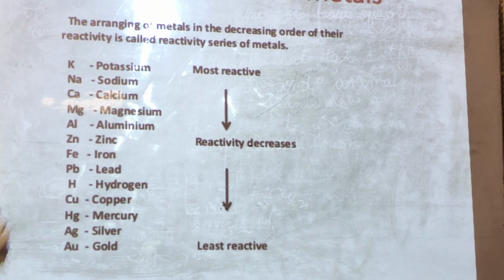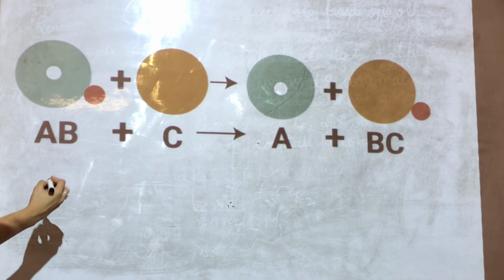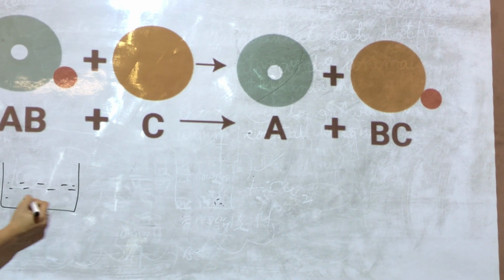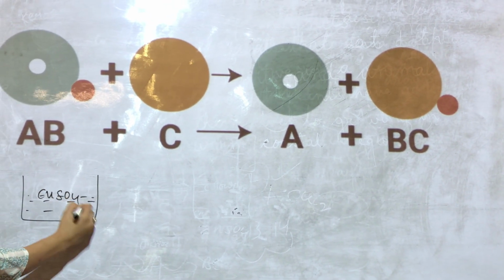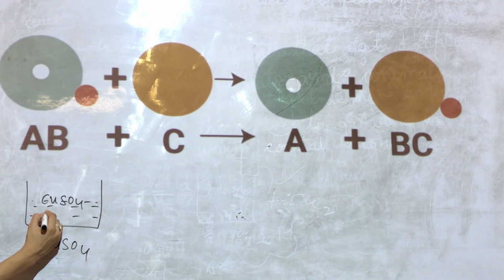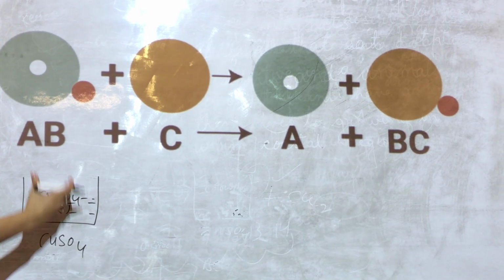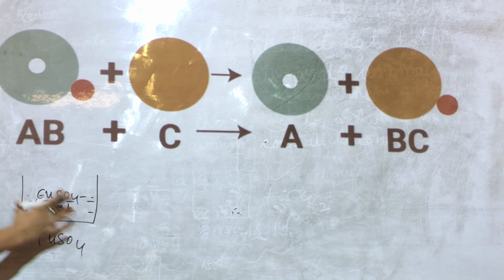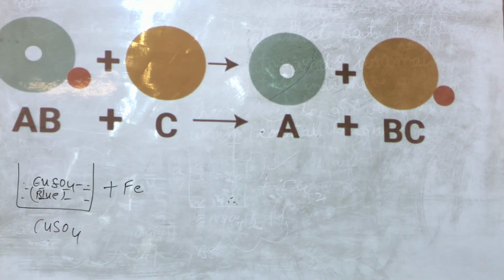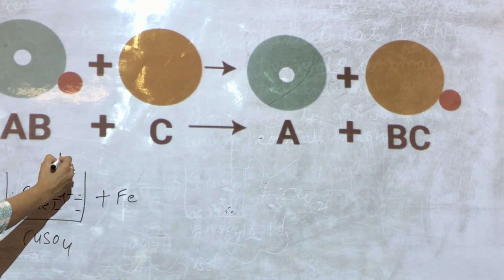Suppose I take another two beakers. In one beaker I have taken copper sulfate, CuSO4. Now we all know that CuSO4 is blue in color. If you make a solution of copper sulfate, it will be blue in color. Now we are adding some iron nails to it. You can easily get iron nails, and we are putting some into it.